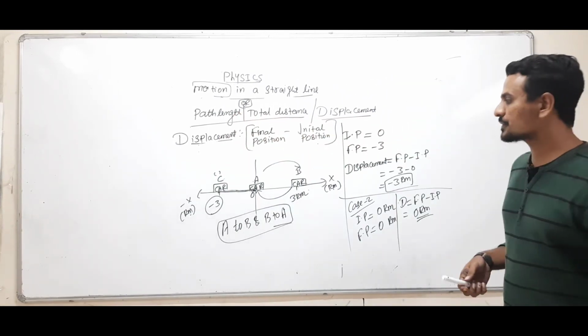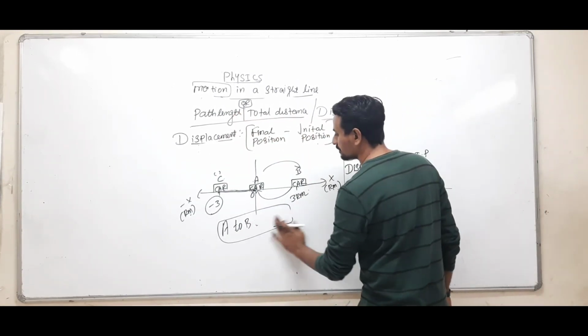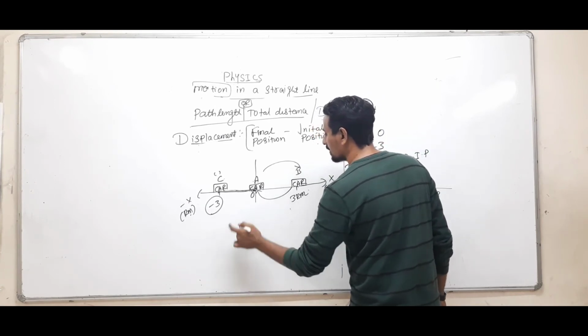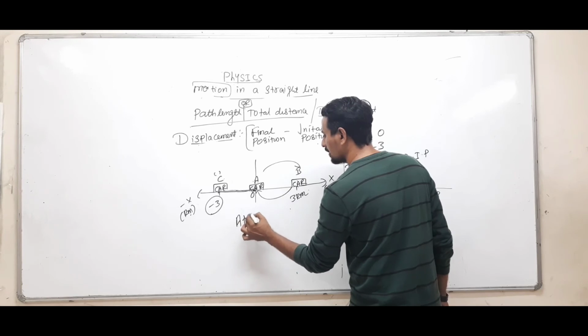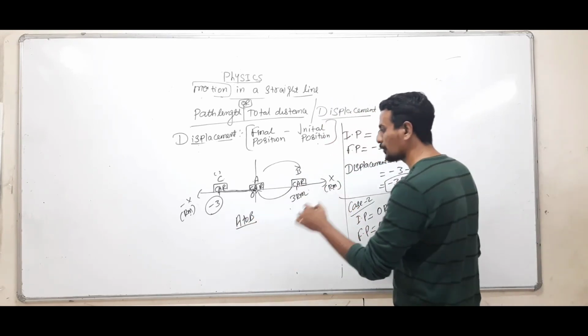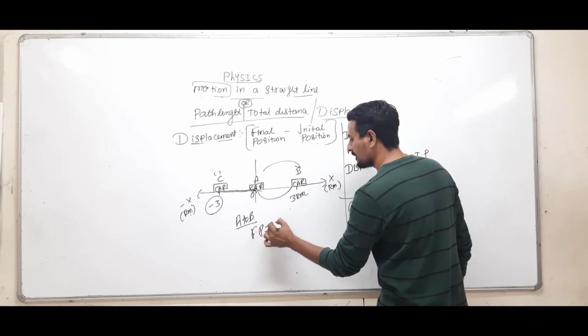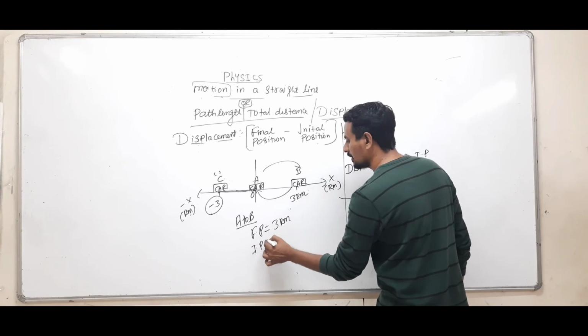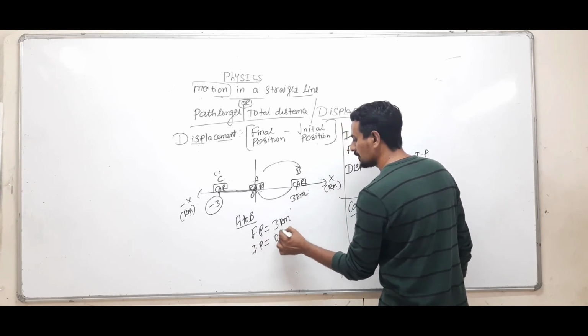Clear? But suppose the car is moving only from A to B. So now what is the final position of the car? 3 kilometers. From where did the car start? The car had started from 0 kilometers.